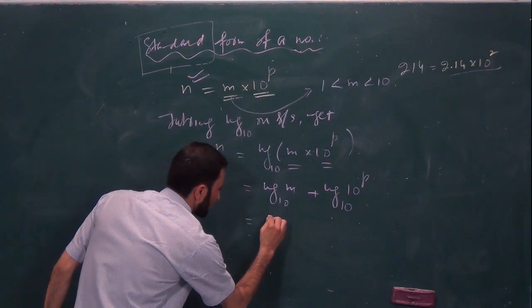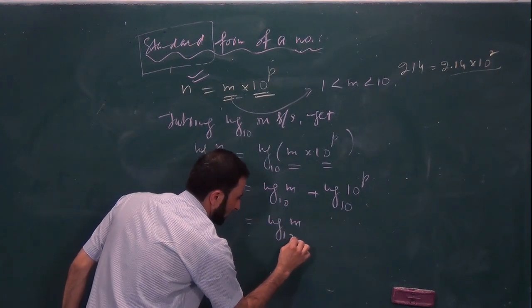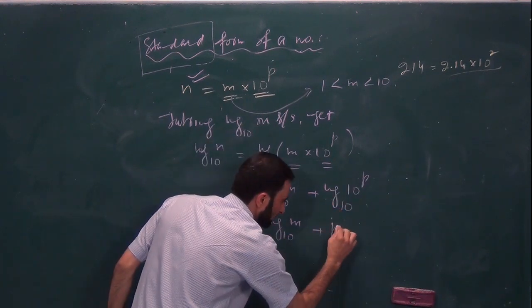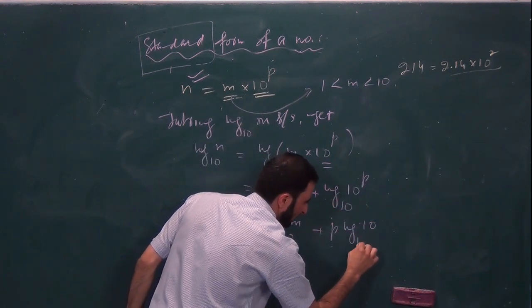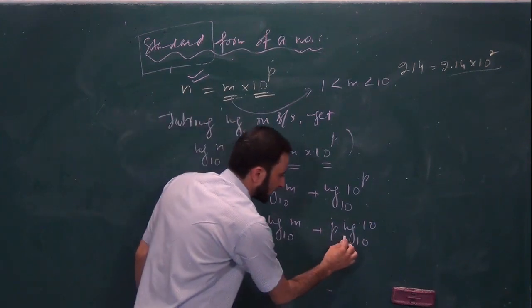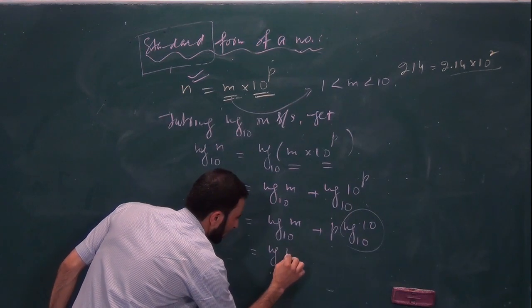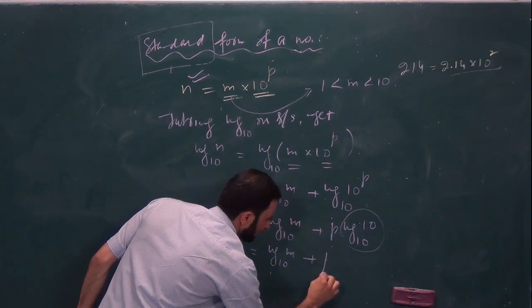Here I can write log of m to the base 10 plus p तो नीचे आएगा, what it will be, p log of 10 to the base 10. You already know that this quantity is 1. So let me further write it, log of m to the base 10 plus p.